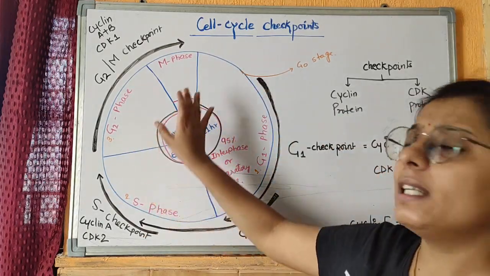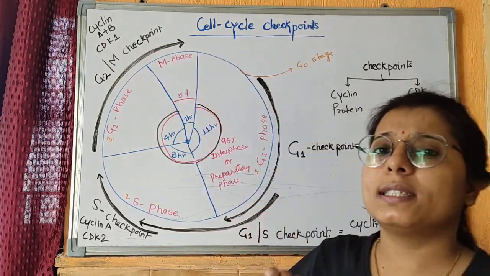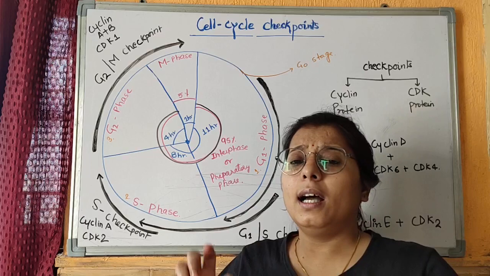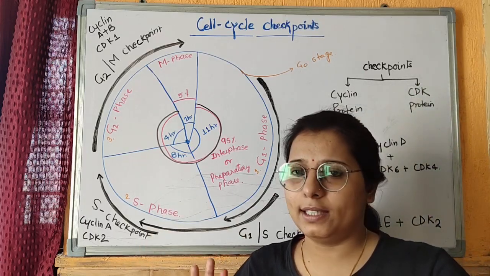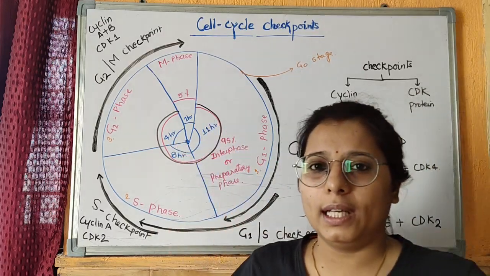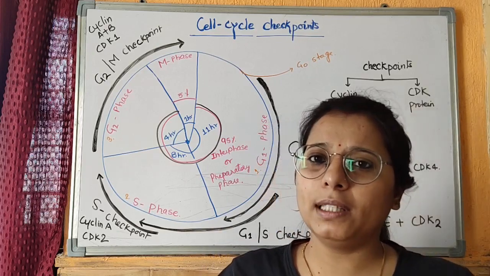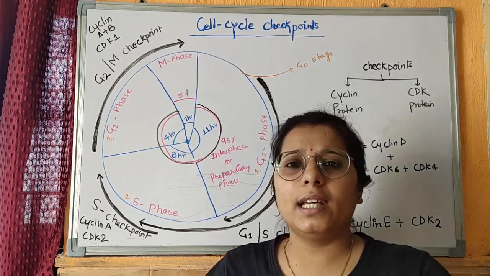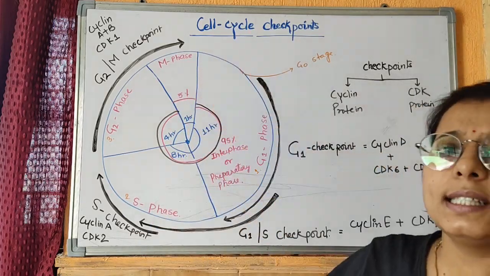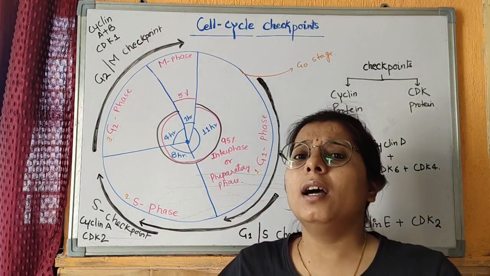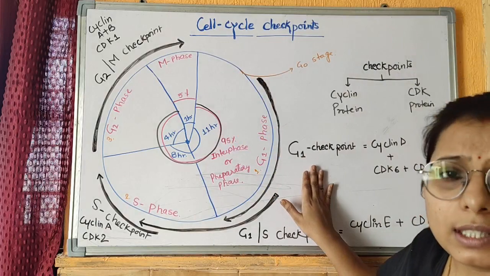When the interphase and M phase happen together, this whole process is called the cell cycle, where sequential events occur in a cell and the cell grows, multiplies and divides itself. But we all know that if we are going on a pathway, we have to check every time that we are going in the right direction or not. Similarly, a cell cycle has checkpoints, like following a road,